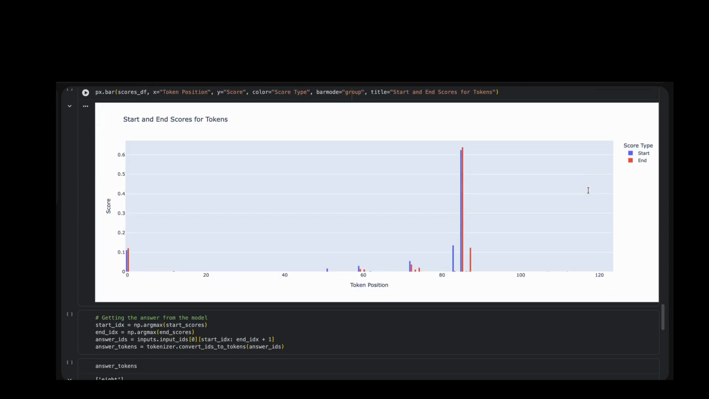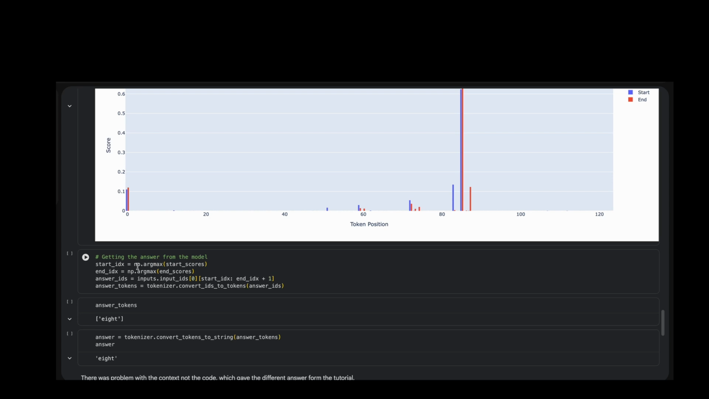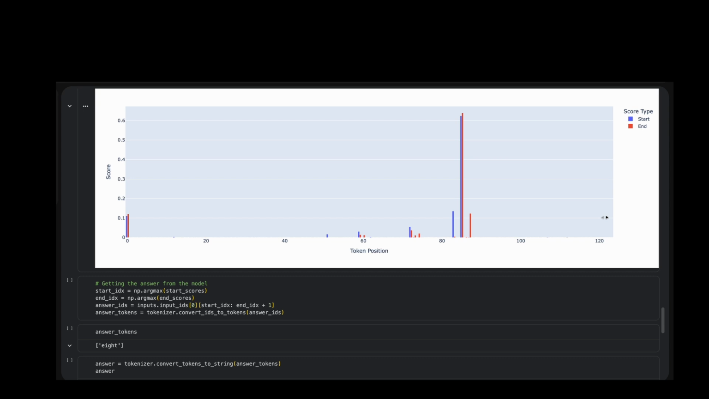The score is 85. So then we have an array, like this is from 0 to 120, so we have approximately 120 words. So the 8 lies at the 85th position. Now we are taking the index of this position and we are converting this tokenized representation into a word representation or text representation which is understood by a human. So the output is 8. This is all for now for the BERT model.